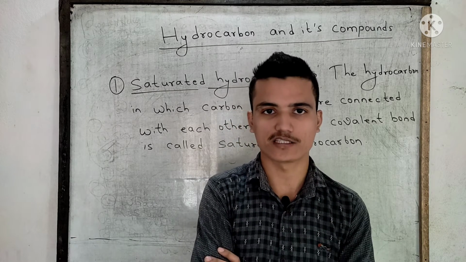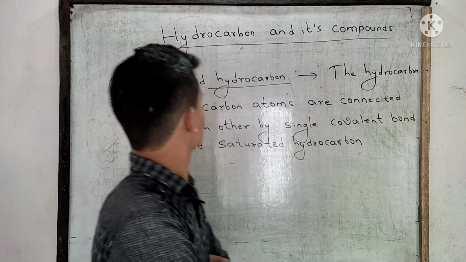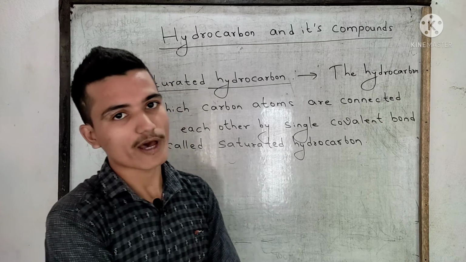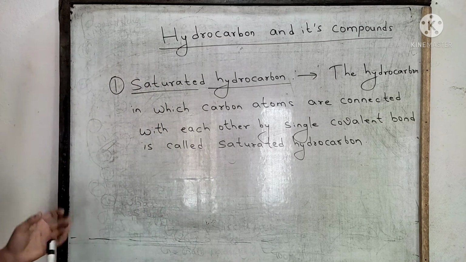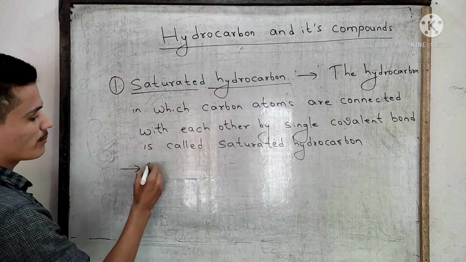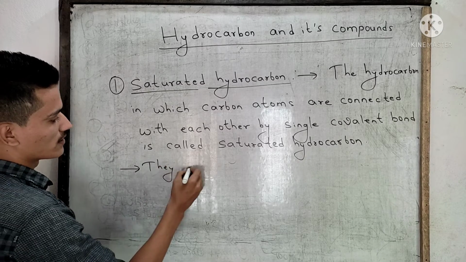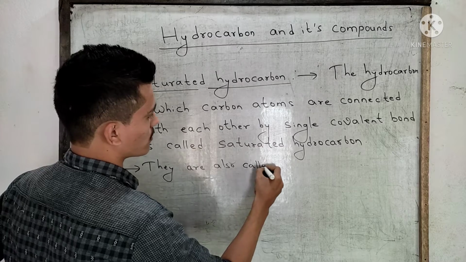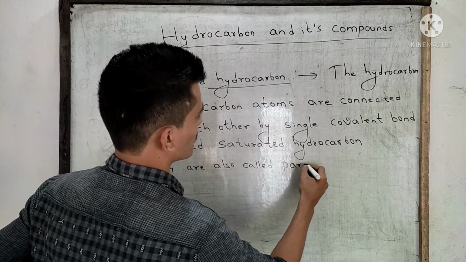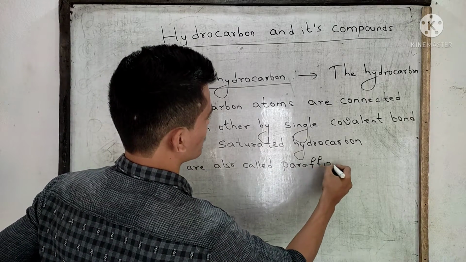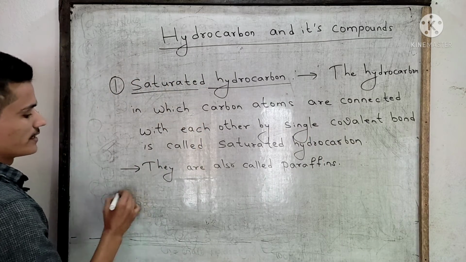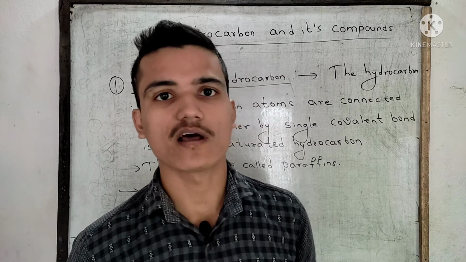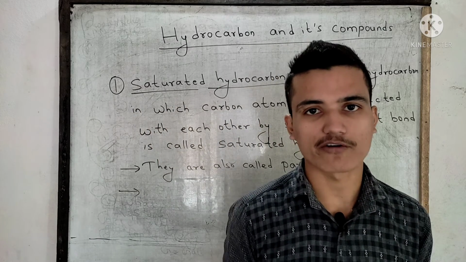Paraffins means less reactive. They are also called paraffins.